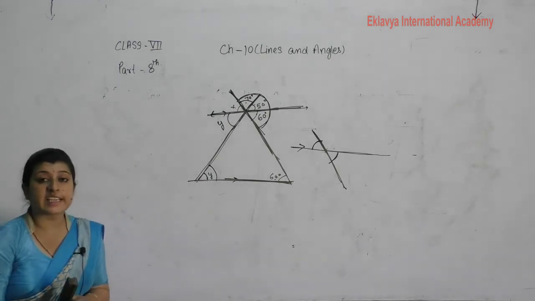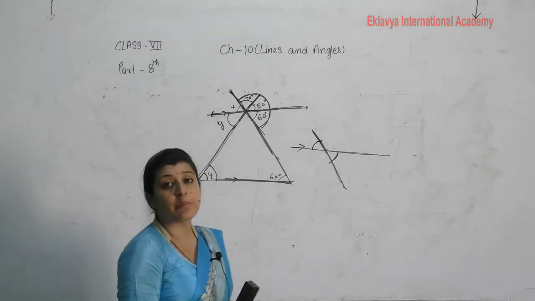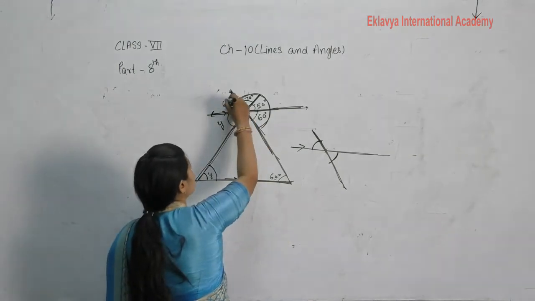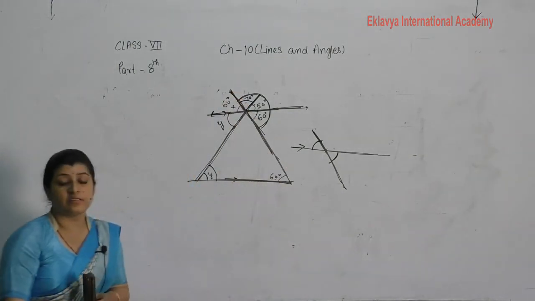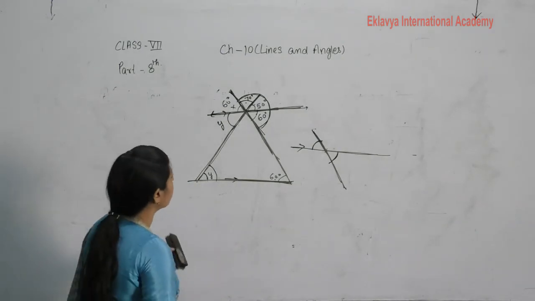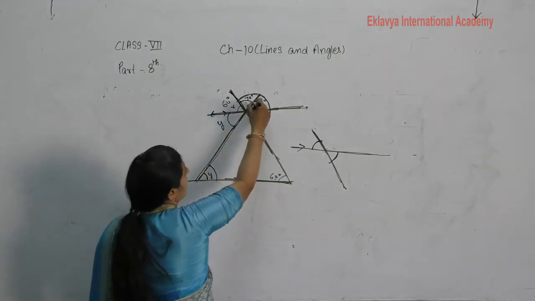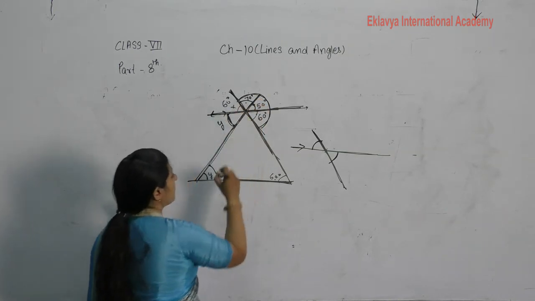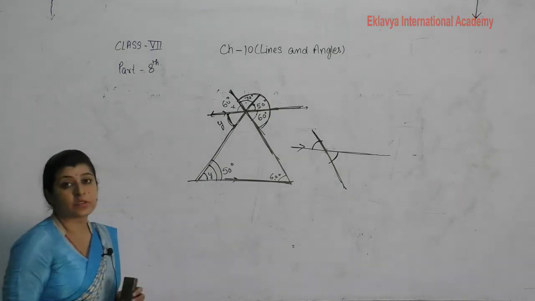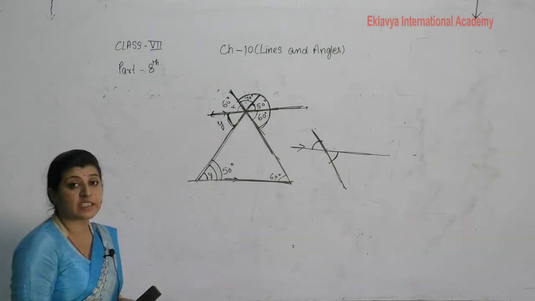If two lines intersect each other, their vertically opposite angles are equal. Means this angle is 60, then this angle is also 60. Vertically opposite angle. This one is 60, this 50, then this is also 50. Then this becomes 50 degrees. So this time we find out the value of x and y.